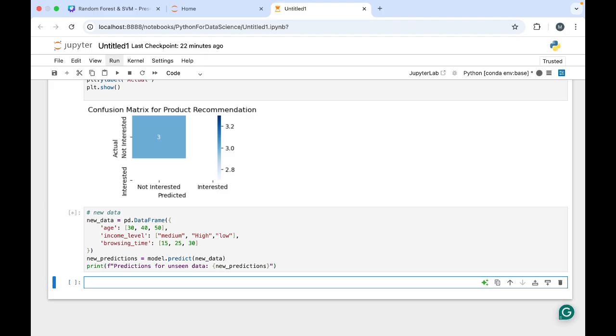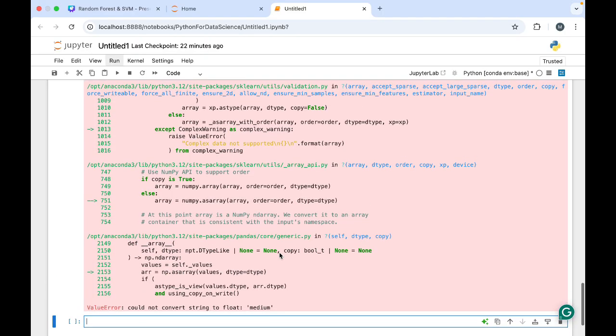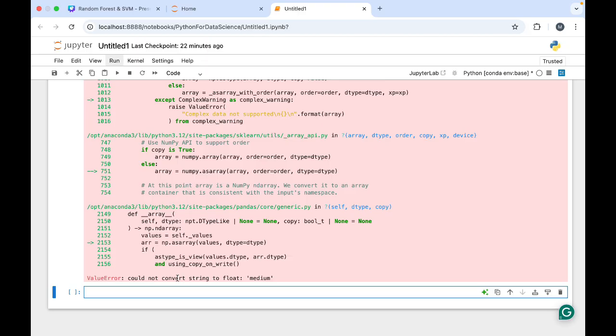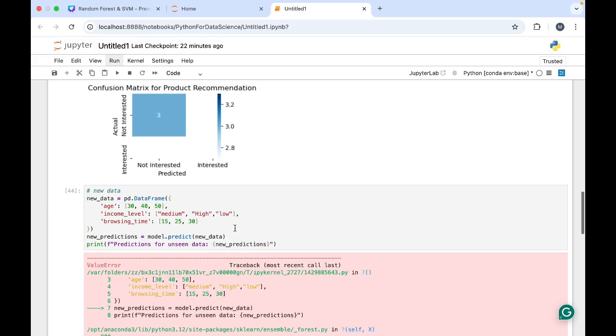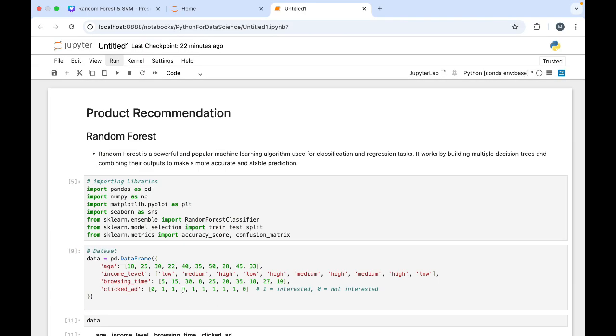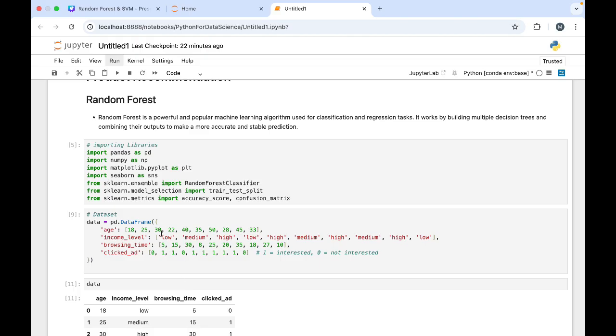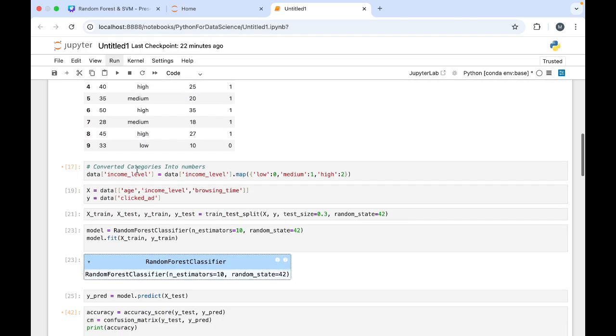Now let's execute this. Oops, we got an error, and it is telling us: could not convert string to float, for 'medium'. So in this line only it is giving us the error. Why is this error there? Because when we created the data, the first thing we did was convert categories into numbers, right? We mapped this thing. So we have to do this again.